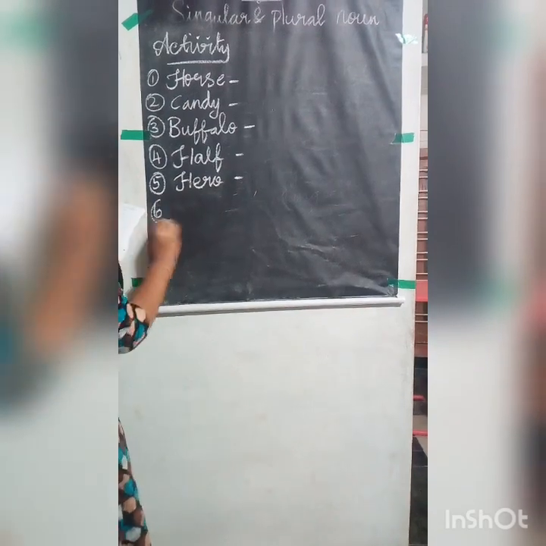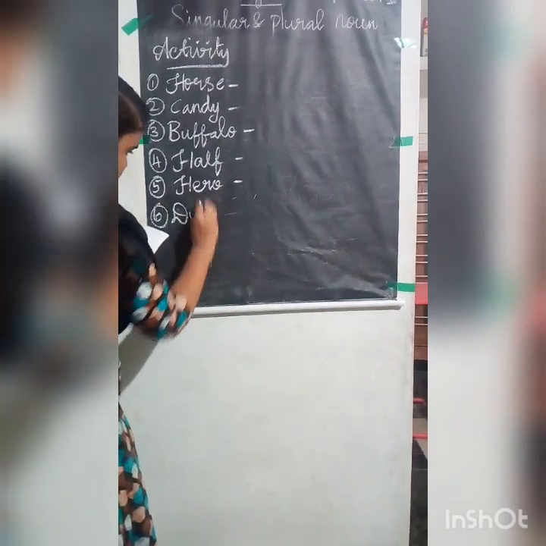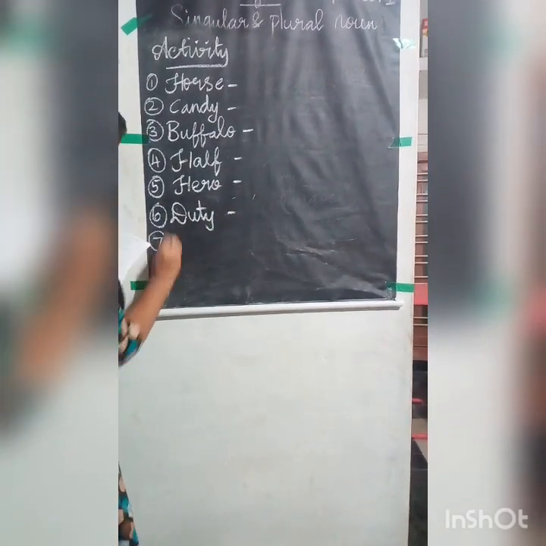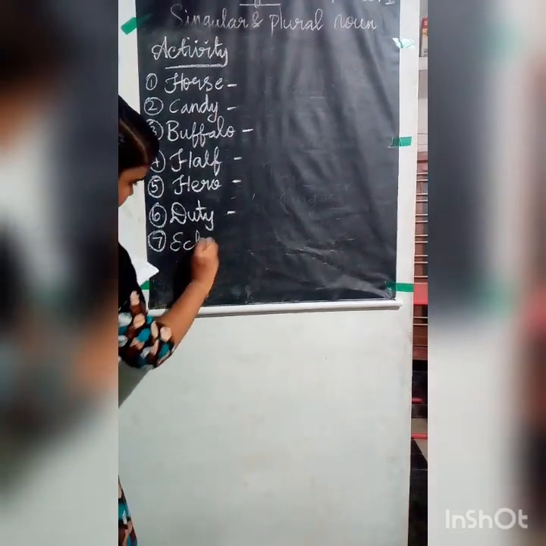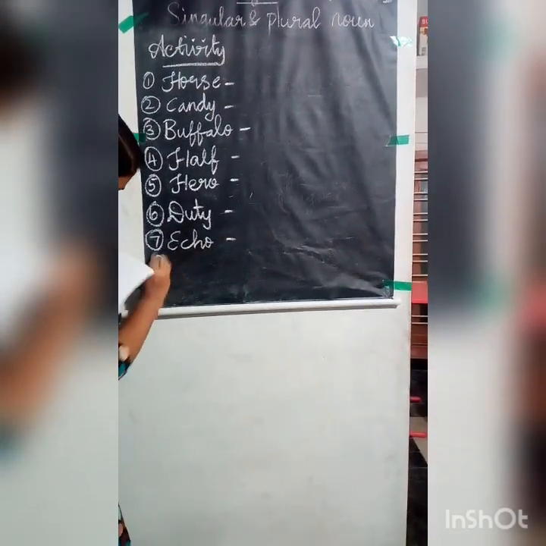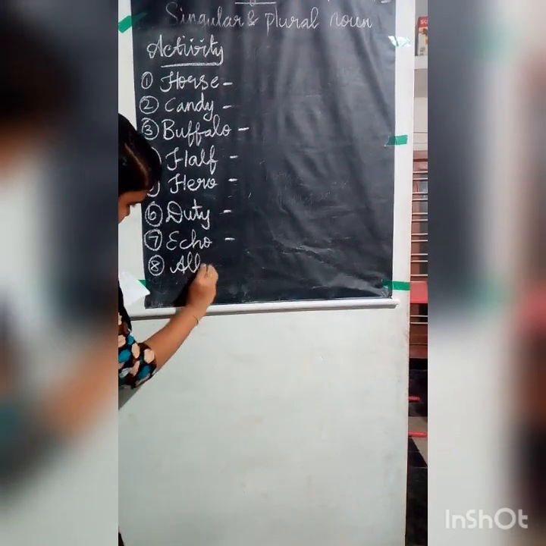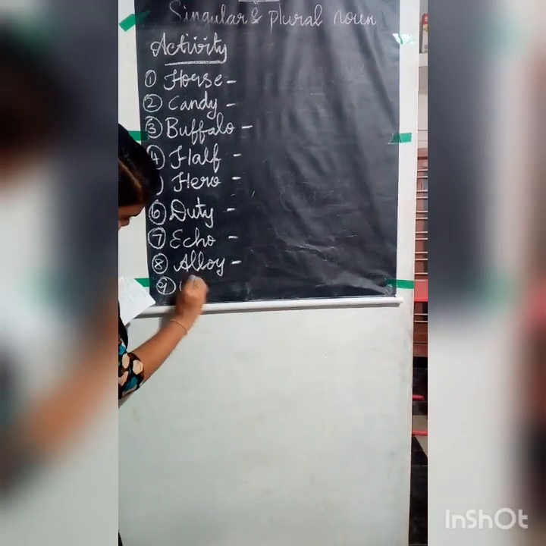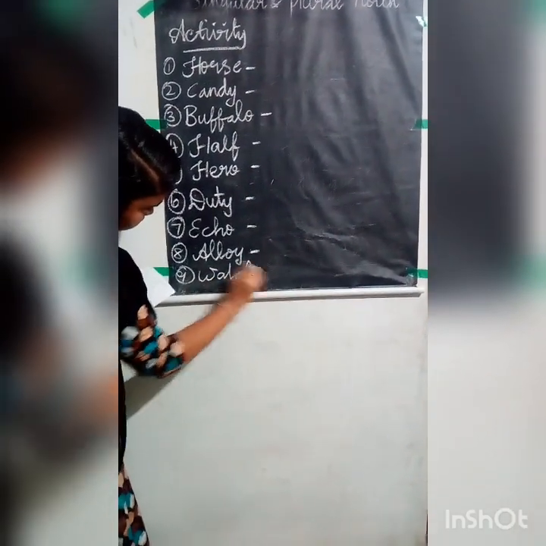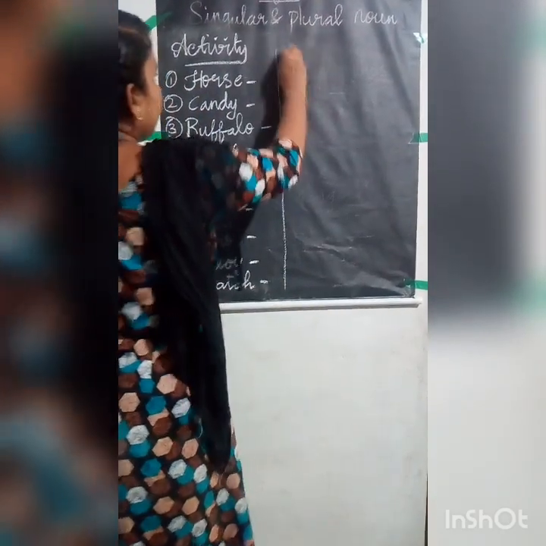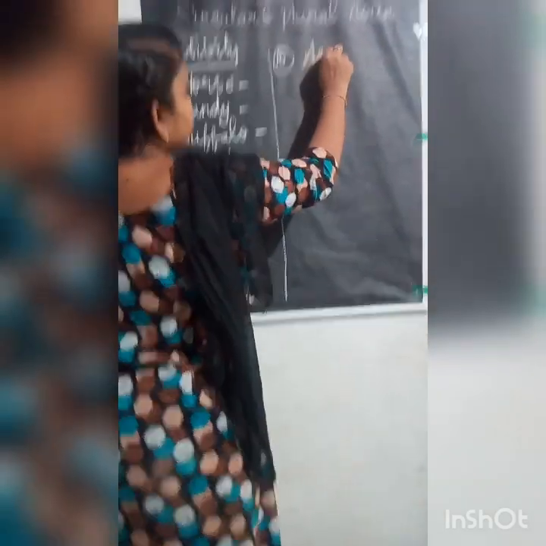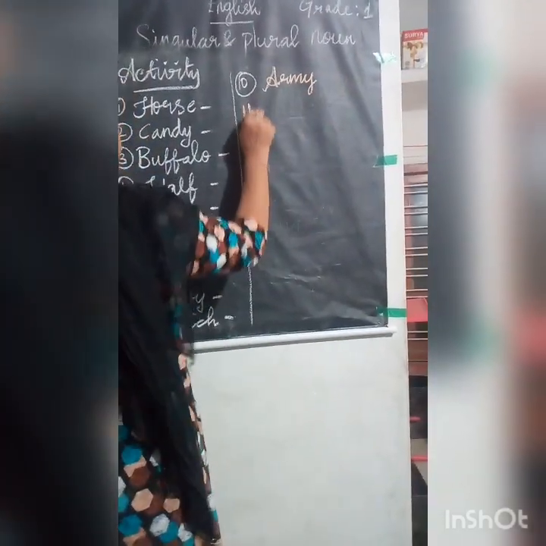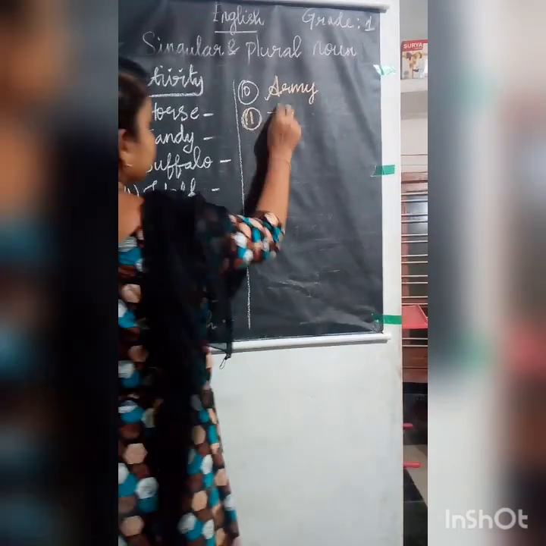Hero. Sixth question is duty. Seventh question is echo. Eighth one is alloy. Ninth one is watch. Tenth one is army. Eleventh one is zero.